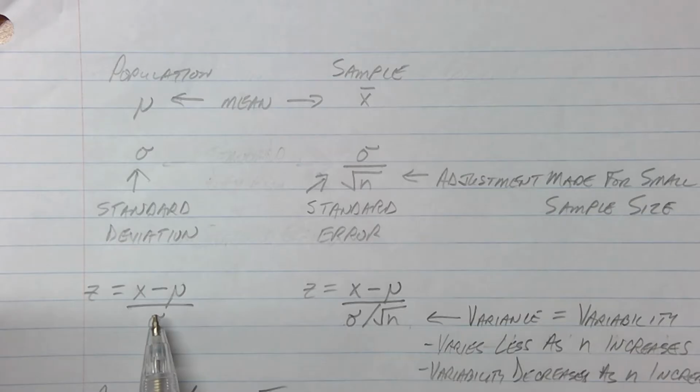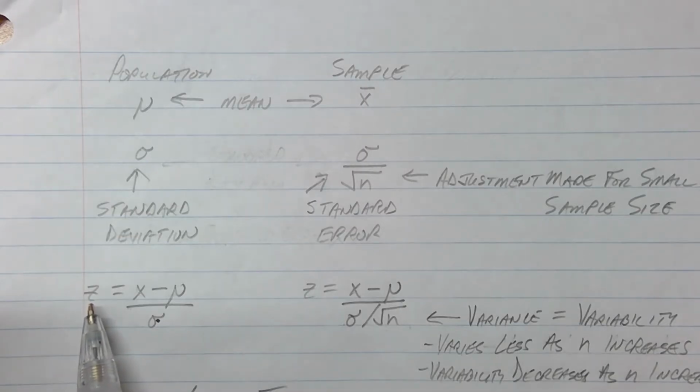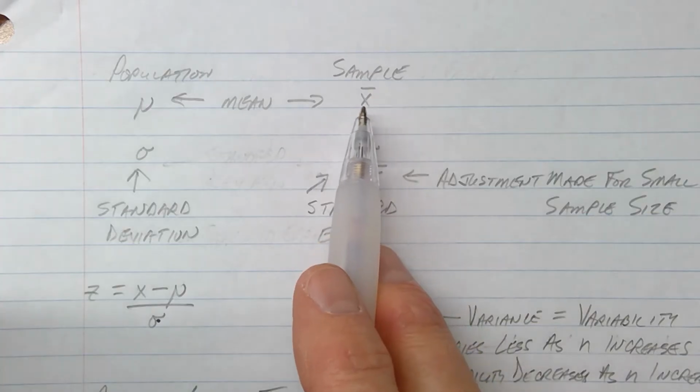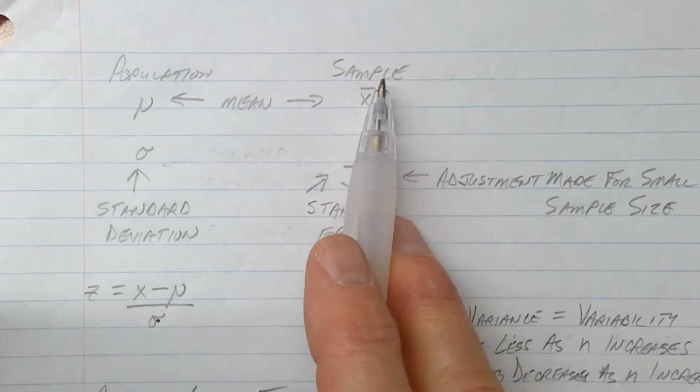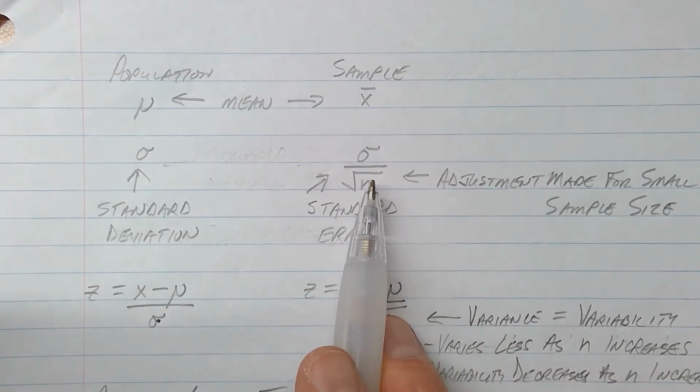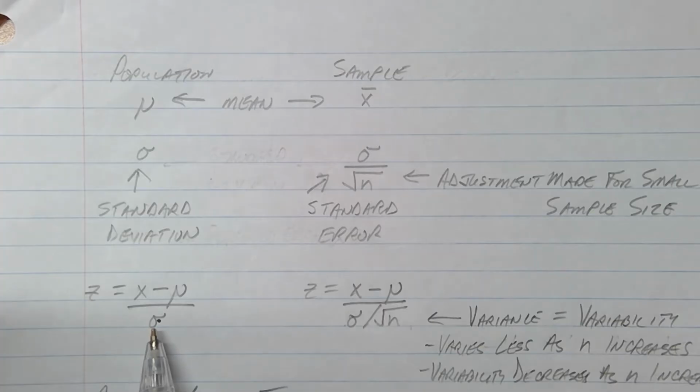Our Z conversion formula, where we converted an X number, your raw data, to a Z number, those 0, 1, 2, 3 numbers on your standard distribution curve, usually looks like this if we're pretending that we know what mu and the standard deviation are for the population. But in reality, we're going to be dealing with samples, the 30 cows that we could catch. And since we're doing our statistics on the sample, we have to include this little adjustment here down on the bottom. We can't divide by standard deviation. We have to actually divide by standard deviation divided by square root n.